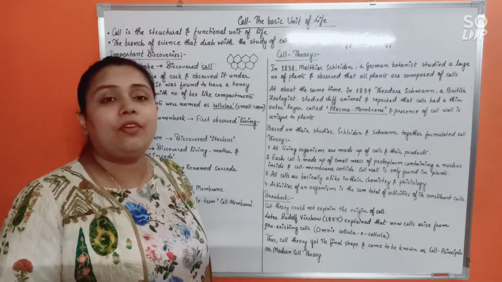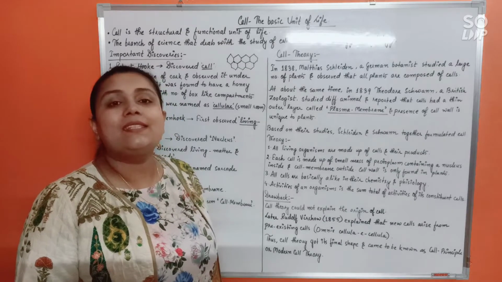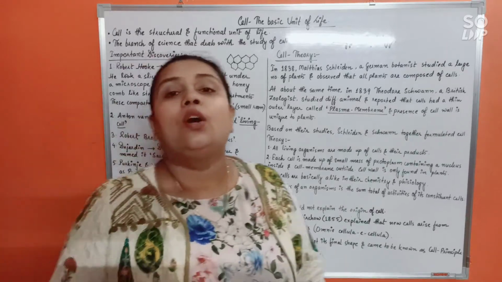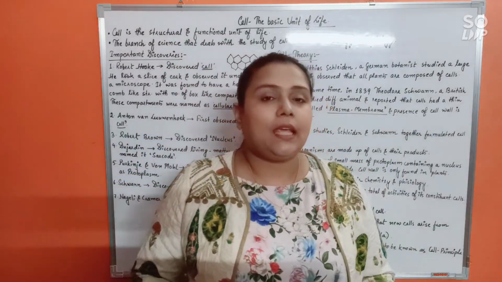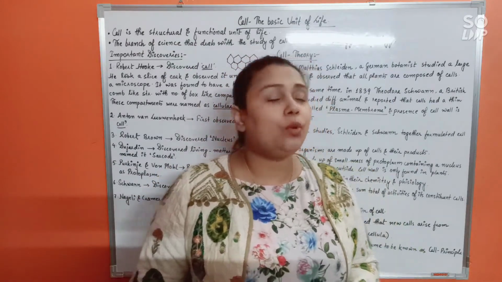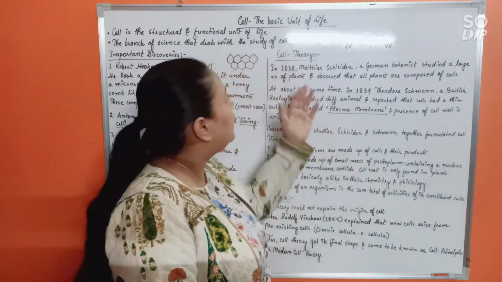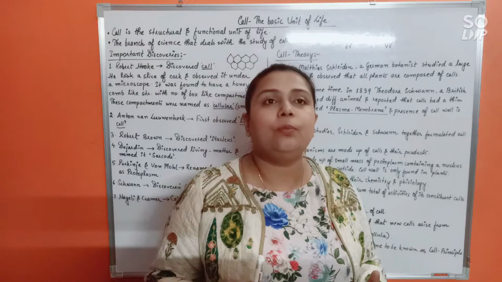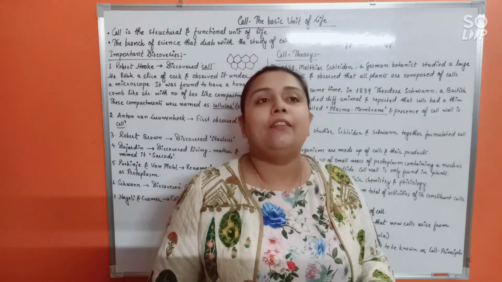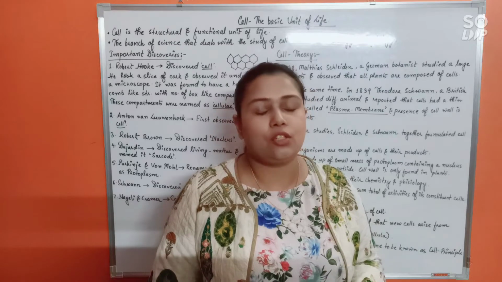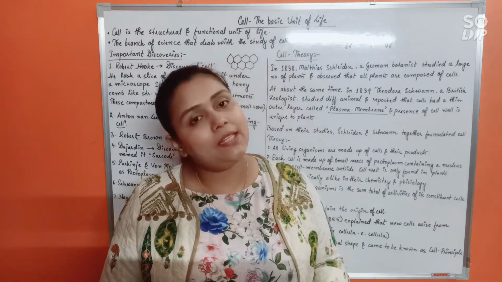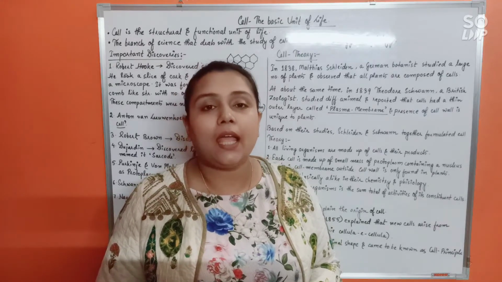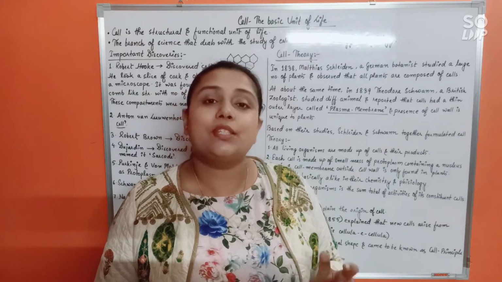Now let us move on to a very important part of this chapter, that is cell theory. It's very important for your exam as well. Now what is cell theory? In around 1838, there was this German botanist called Matthias Schleiden. He was observing various types of plant specimens under the microscope, and finally, after all his studies and observations, he concluded that all plants are made up of cell. Around the same time, in around 1839, there was this British zoologist, Theodor Schwann.